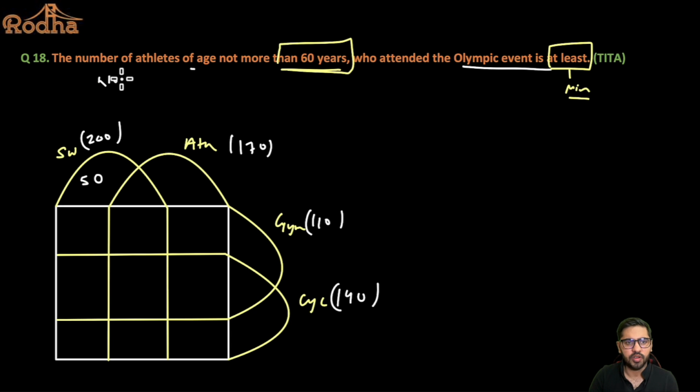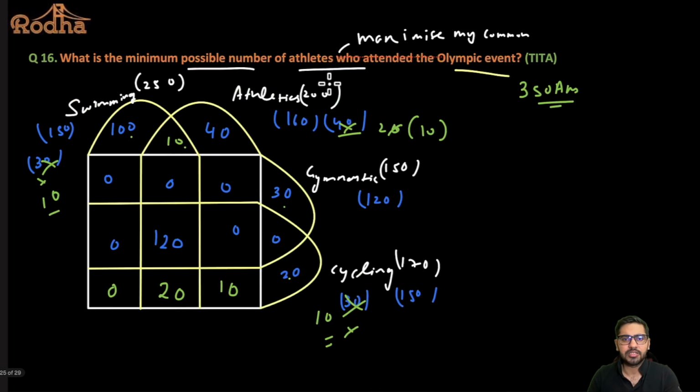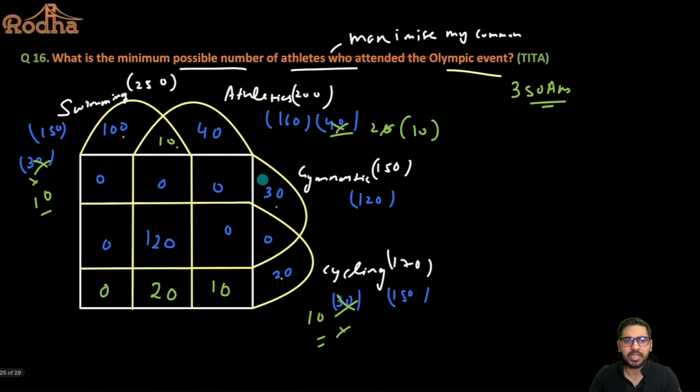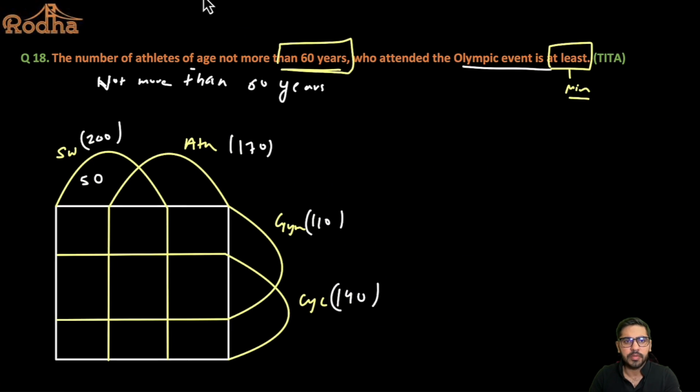This is a Venn diagram for age not more than 60 years, right? This is the Venn diagram for the age group of not more than 60 years. So this value should be definitely 50, right? Now let's talk about athletics here. If you talk about athletics, there are exactly 40 people who have participated in exactly one sport. Even if I put 30 people of more than 60 years in exactly one, can I say still 10 remain, which will be of less than 60 years? So can I say only athletics will be nothing but 10 of not more than 60 years, right?